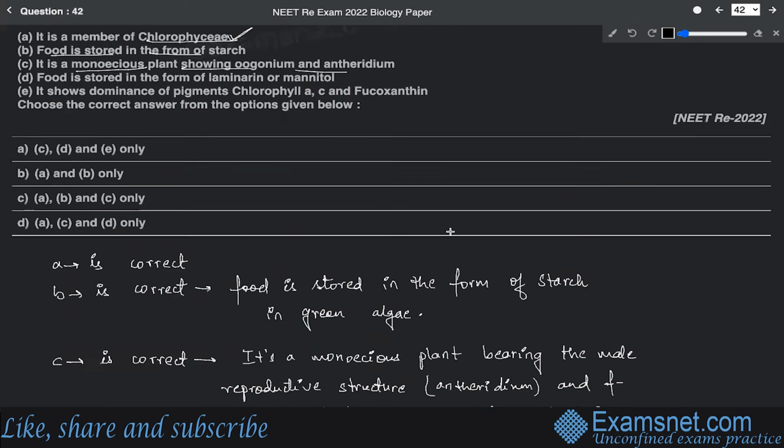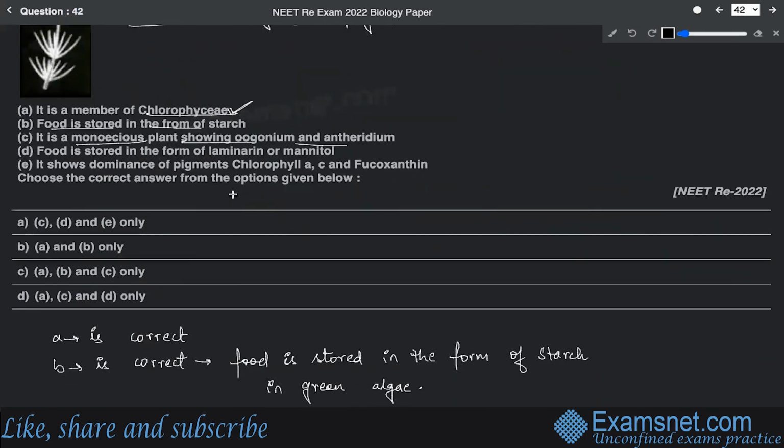All right. Now the third statement says that food is stored in the form of mannitol and laminarin. Now this is incorrect, because the food is stored in the form of laminarin in brown algae. So this is actually wrong. Then it shows dominance of pigments, which is chlorophyll a, c, and fucoxanthin. Again, this is shown in case of brown algae.